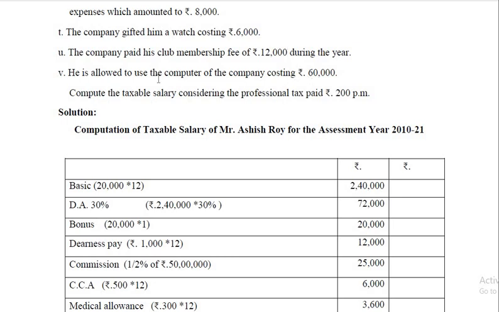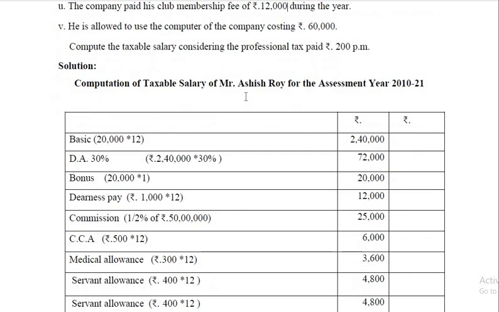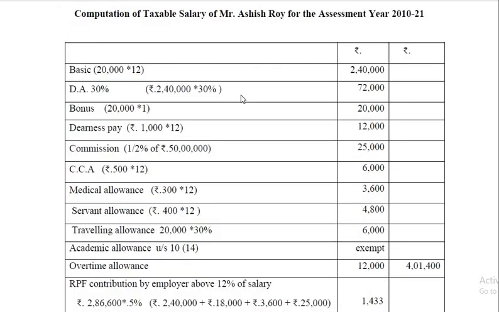So that way we have completed everything except this: compute the taxable salary considering the professional tax paid, rupees 200 per month. So professional tax is 200 into 12. That comes under deduction from gross salary under section 16 subsection 2. Well, I have explained every item, but still let us go through the solution.